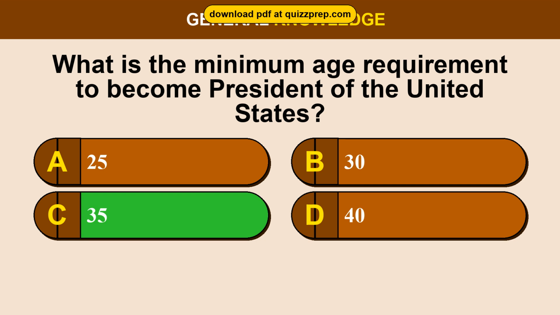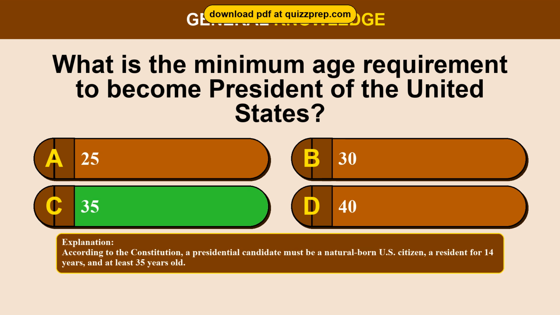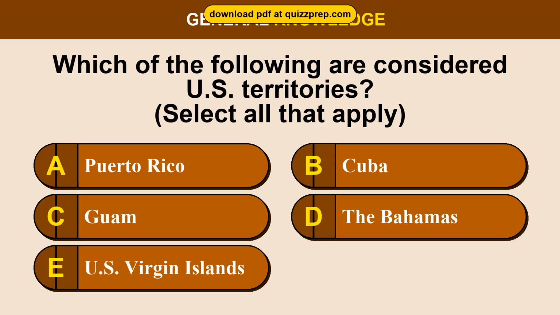The correct answer is option C, 35. According to the Constitution, a presidential candidate must be a natural-born U.S. citizen, a resident for 14 years, and at least 35 years old. Question 79. Which of the following are considered U.S. territories? Option A, Puerto Rico. Option B, Cuba. Option C, Guam. Option D, the Bahamas. Option E, U.S. Virgin Islands. The correct answers are options A and C and E.